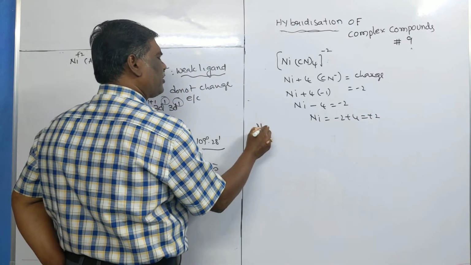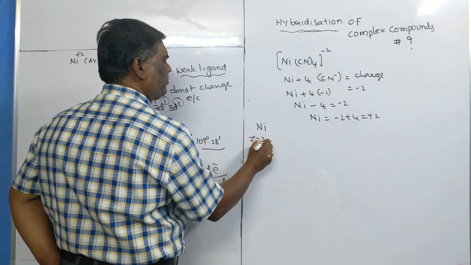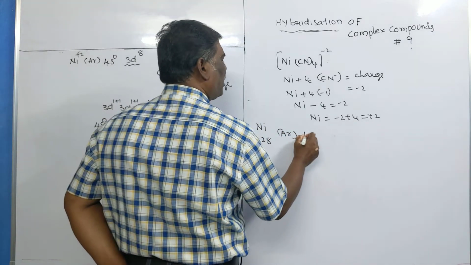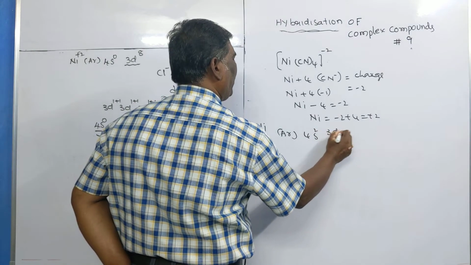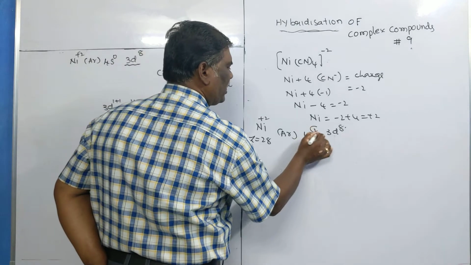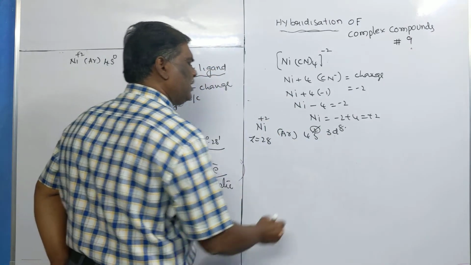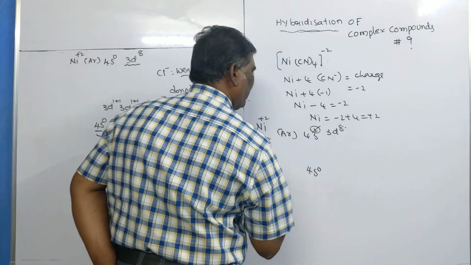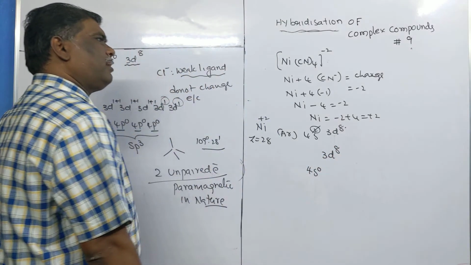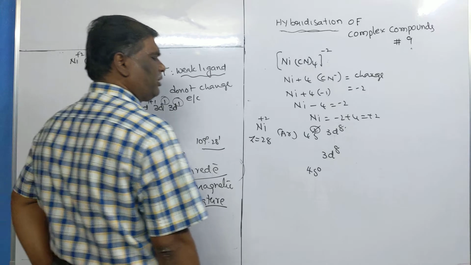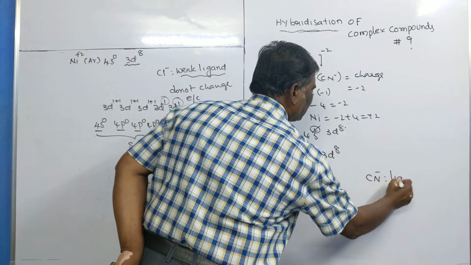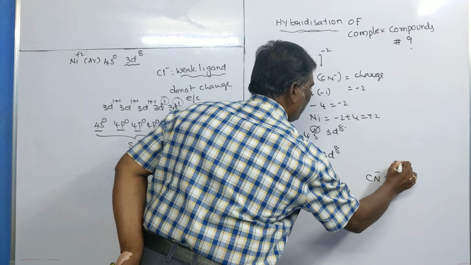Now nickel electronic configuration: atomic number 28, argon 4s2 3d8. Now we have to remove 2 electrons from the outermost shell. Thus we have 4s0 vacant orbital. Here is 3d8. Now you examine what kind of ligand you are given. The ligand is cyanide. You learned cyanide is a strong ligand.